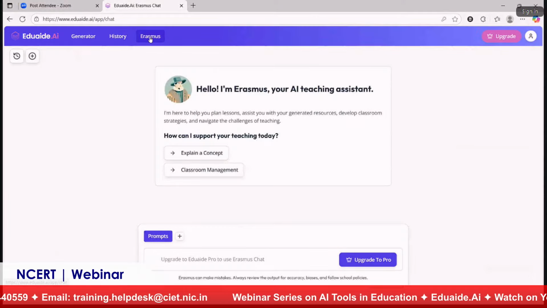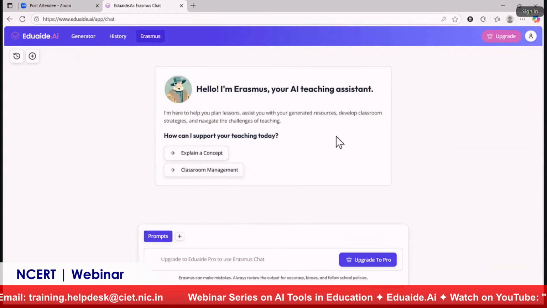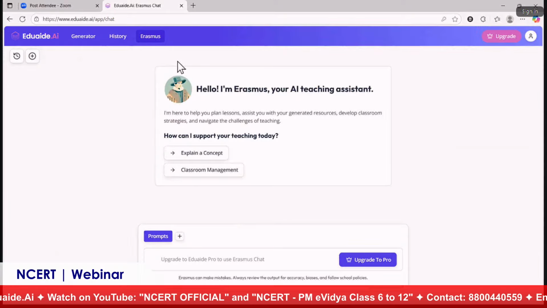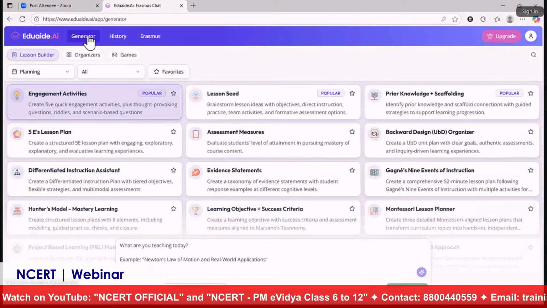The next feature is Erasmus. This is a teaching assistant which will help us to interact and chat with the content that we are generating. But since we are going for the basic plan, that is the free plan, we will not have access to this. Only Erasmus is not available for us. So let's go back to the generator.